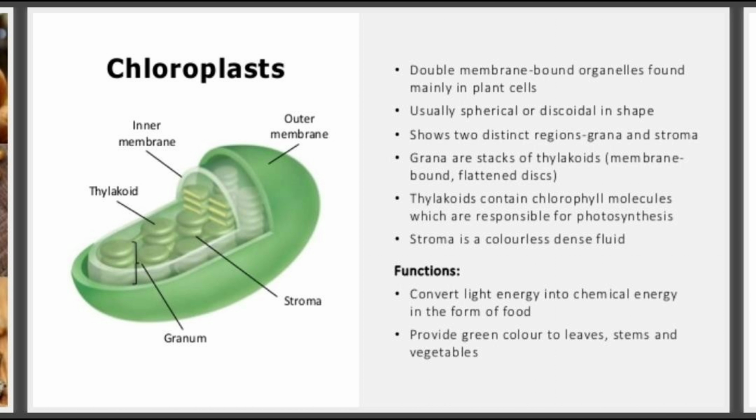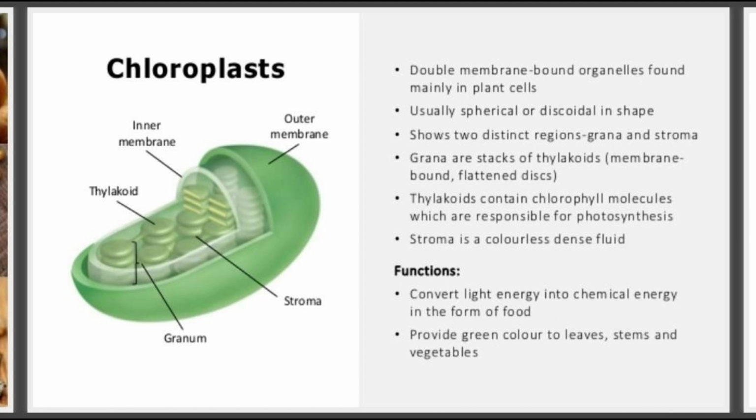Grana are stacks of thylakoids, flattened disc-type membrane structures. Thylakoids contain chlorophyll molecules, which are responsible for photosynthesis. Chlorophyll helps the plant undergo the process of photosynthesis. Stroma is a colorless dense fluid which is present around the grana.